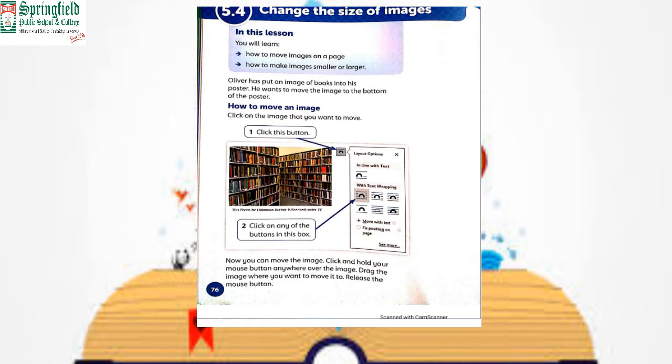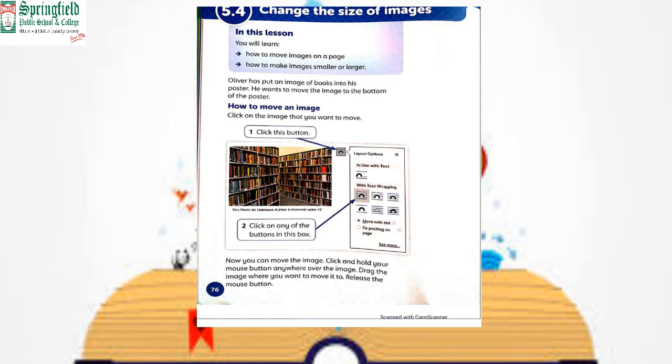We have typed a topic, my hobbies, and we typed in the Zoom class that we love reading books. Then we inserted images related to reading books, books and libraries. How do we move an image? Click on the image that we want to move. Then a number of options related to the formatting of images are available. We click on the image, then Layout Options, and there a number of options are available, such as wrapping text, in line with text.